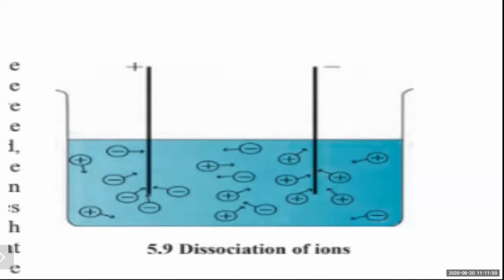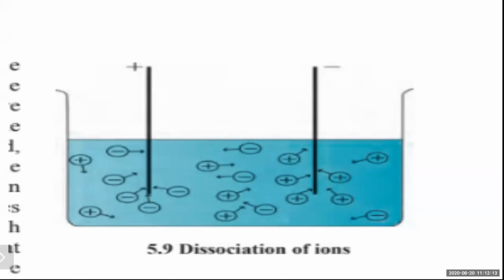Therefore, the aqueous solutions of all these three, the salt, that is NaCl, the strong acid, that is H2SO4, and NaOH, dissolve completely, and they contain a large number of cations and anions. Cations are positively charged and anions are negatively charged.